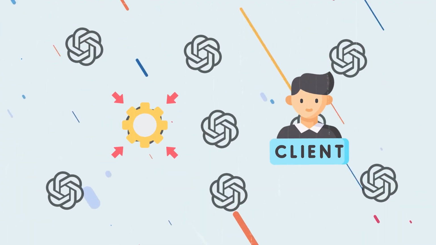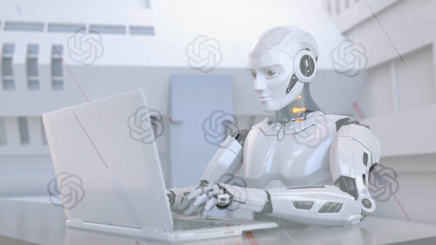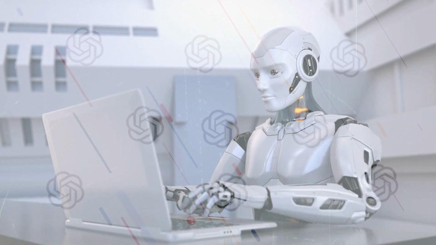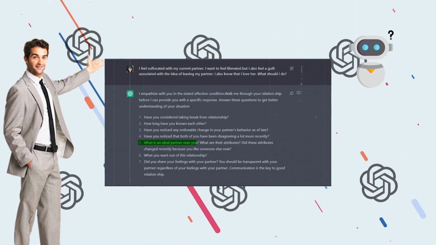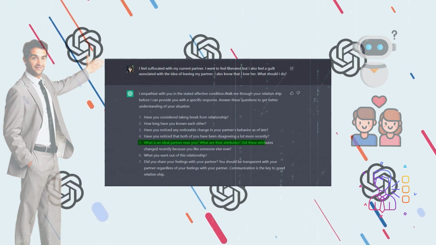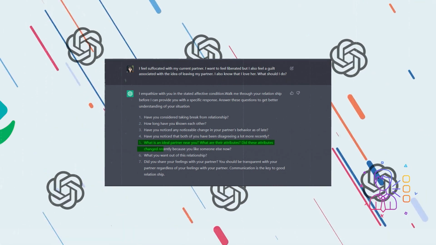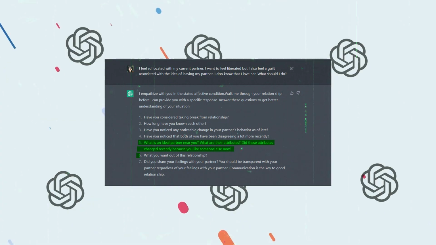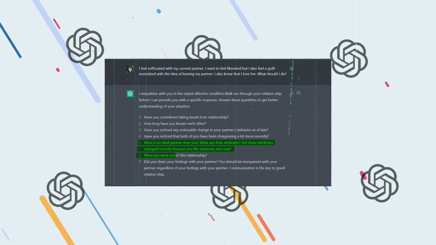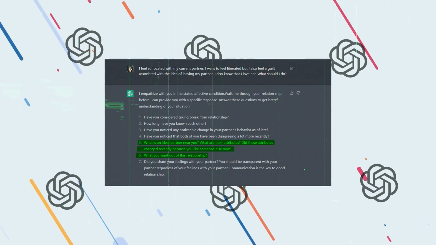client specifics. In addition, ChatGPT will also try to gauge your ideal type preferences. For instance, it may end up asking about your ideal partner and their attributes, as well as how have these attributes changed recently, or if you are interested in someone else. ChatGPT may ask you about what you want out of this relationship too.